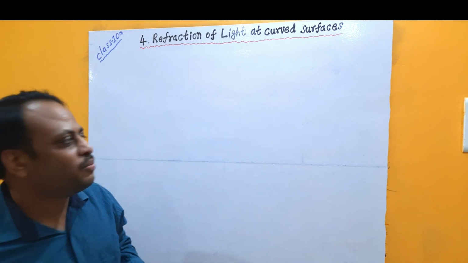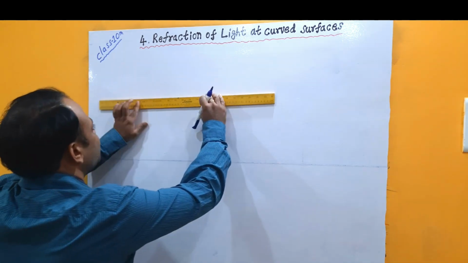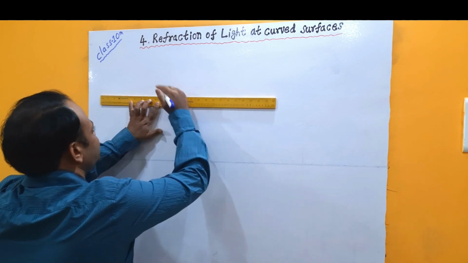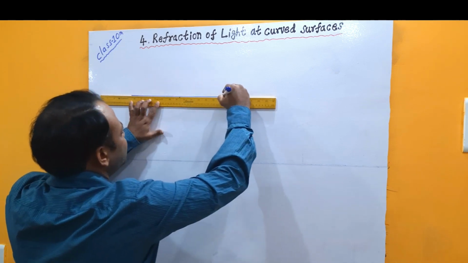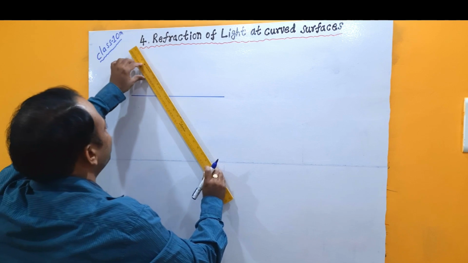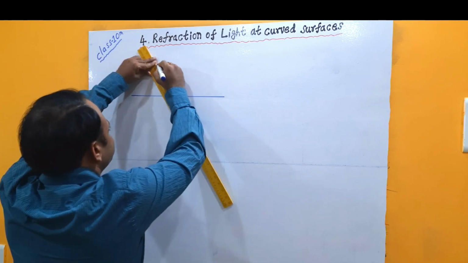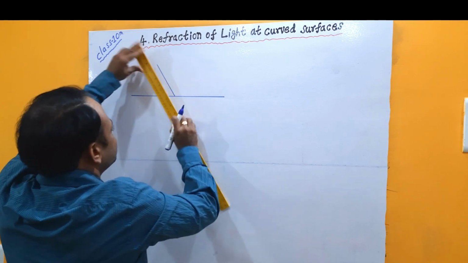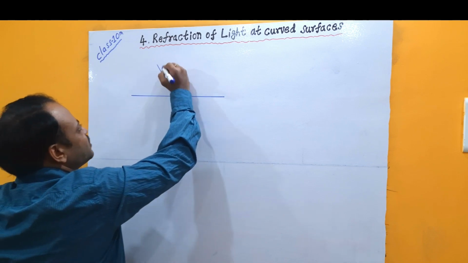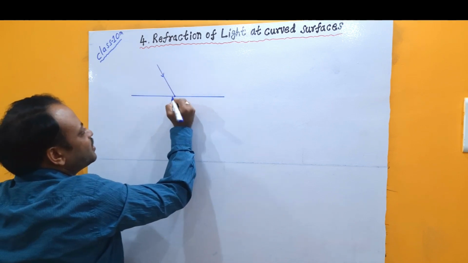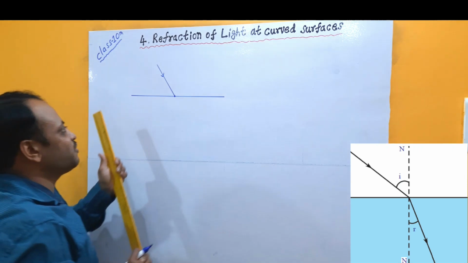You know that whenever a light ray happens to fall on a boundary separating two mediums, suppose this is the boundary separating the two mediums, a ray of light happens to fall like this. We call this the incident ray. This point where the incident ray touches is called the point of incidence.